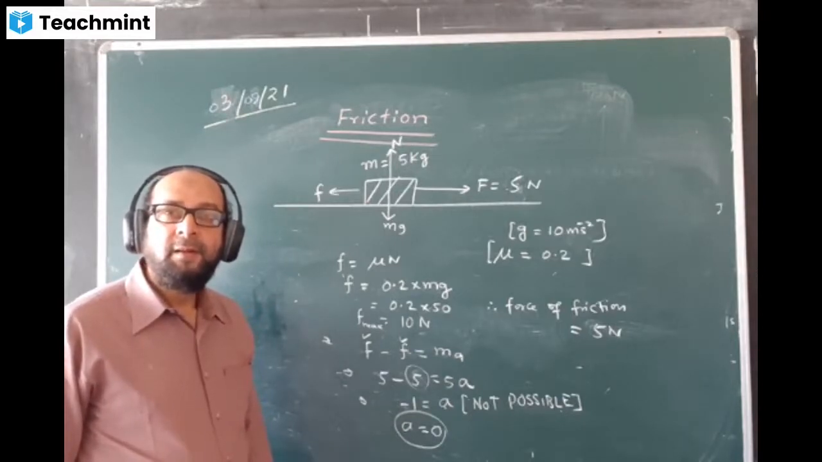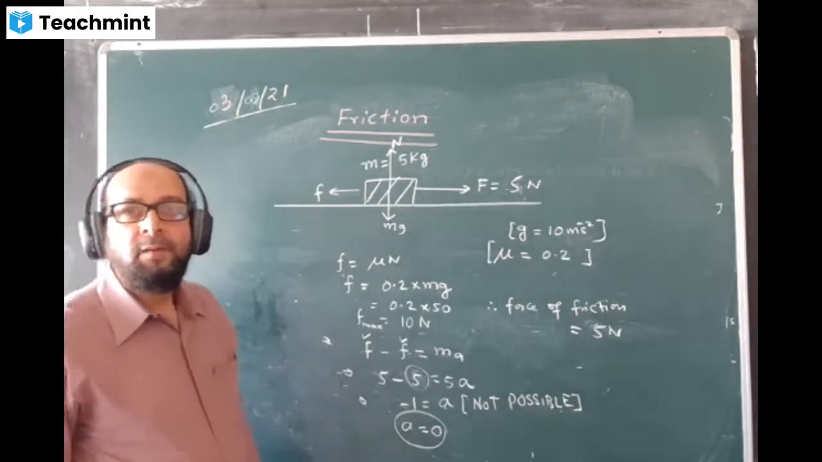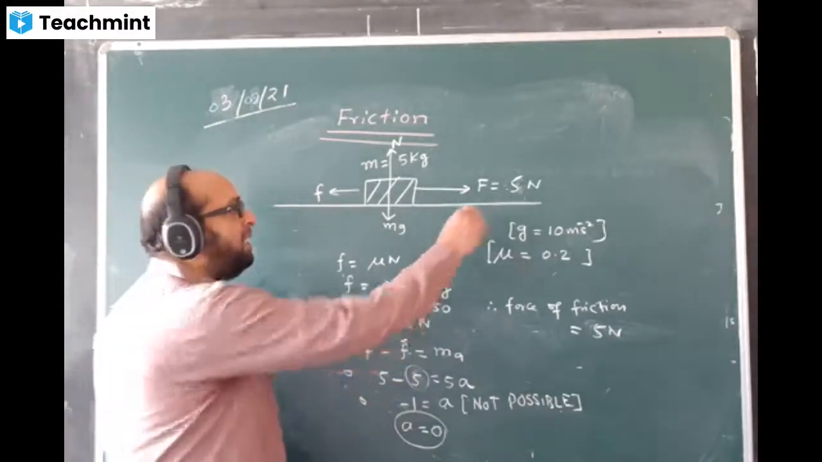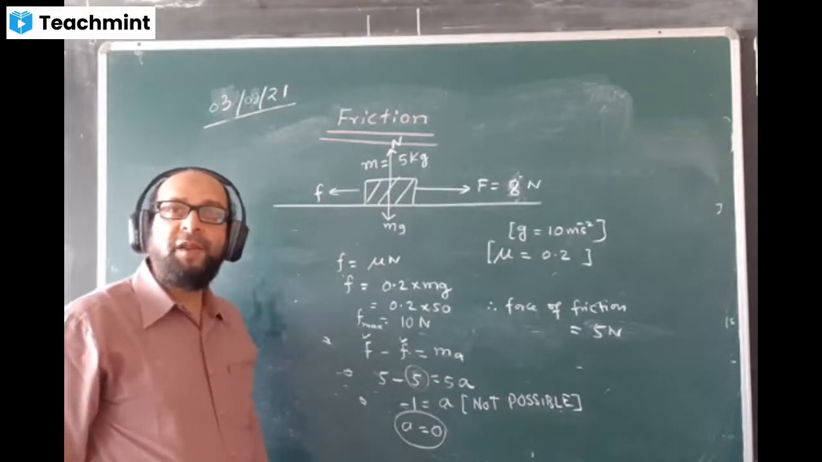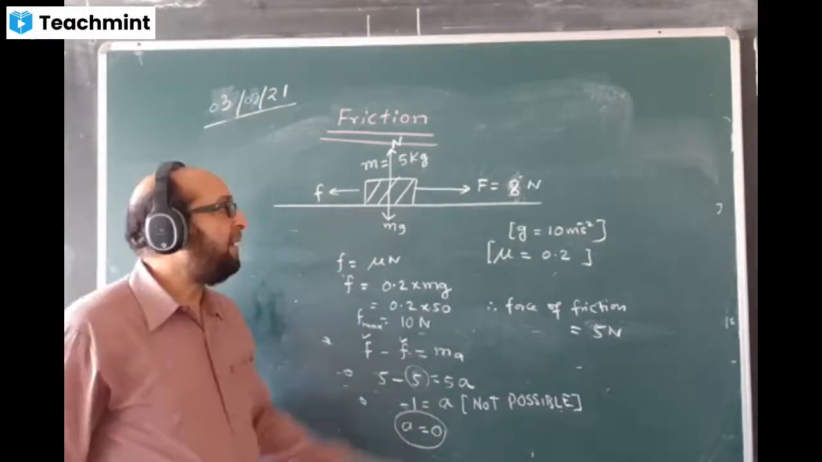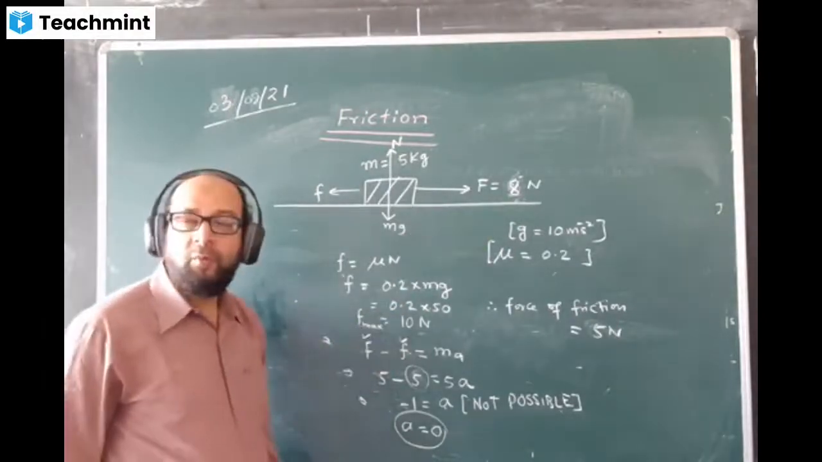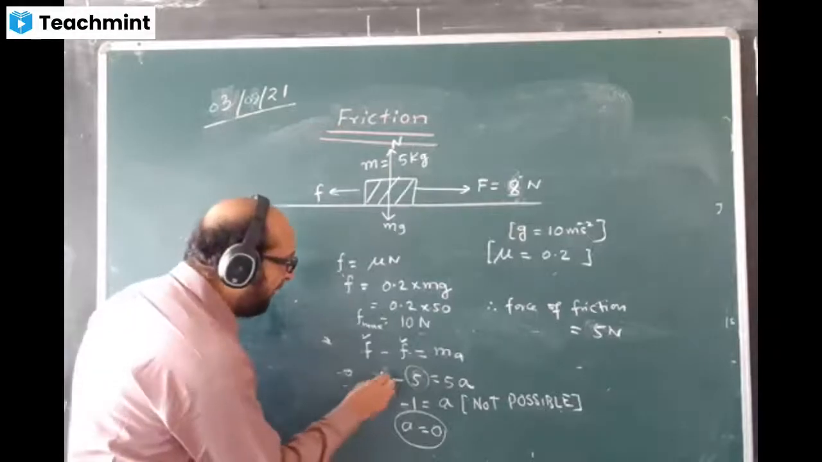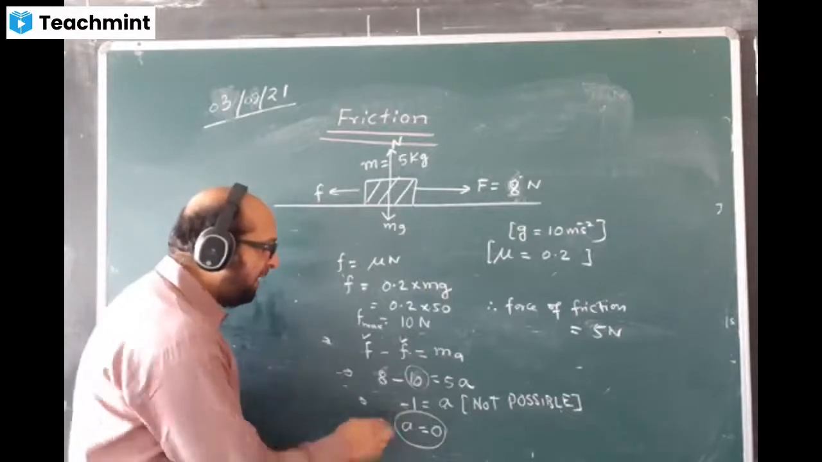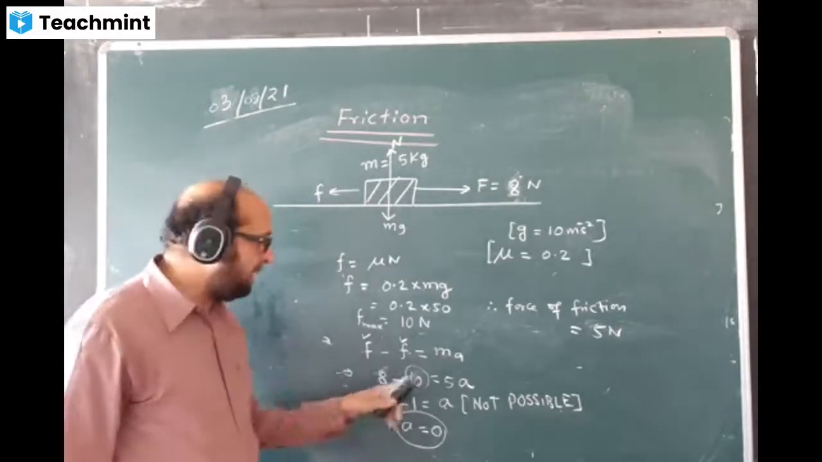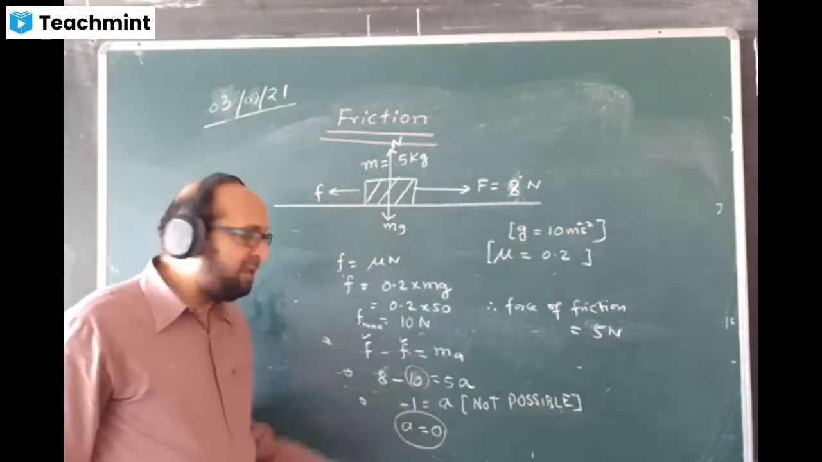Please respond. Suppose I increase the value and make it 8 Newton. What is the value of A now? F is 8 and the other value is 10. This force is still lesser than 10 Newton, no? A will still come negative, 8 minus 10 is minus. That means you will make A 0 again.